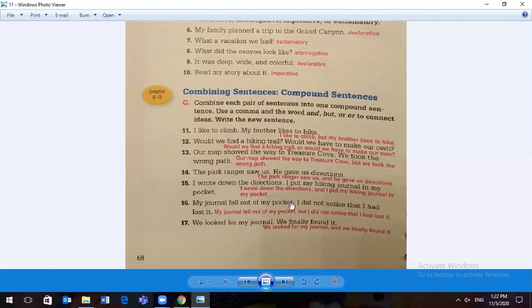My journal fell out of my pocket, comma, but I did not notice that I had lost it, comma, but, I capital because it is the letter I alone. We looked for my journal, comma, and we finally found it, comma, and, lowercase w, because we is now in the middle of my compound sentence.